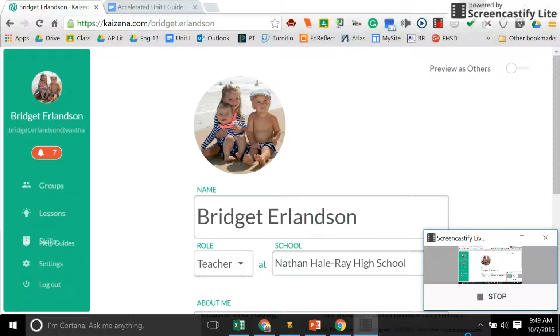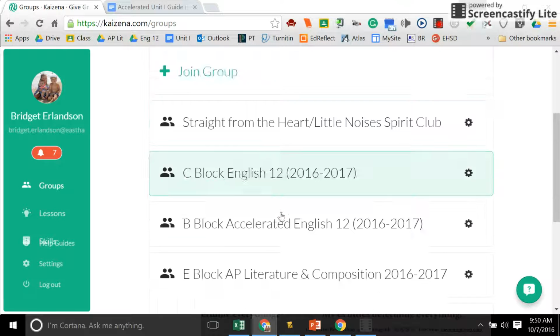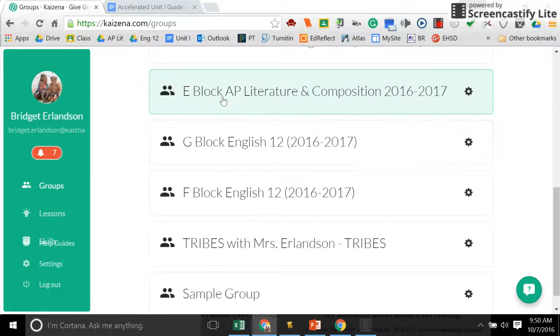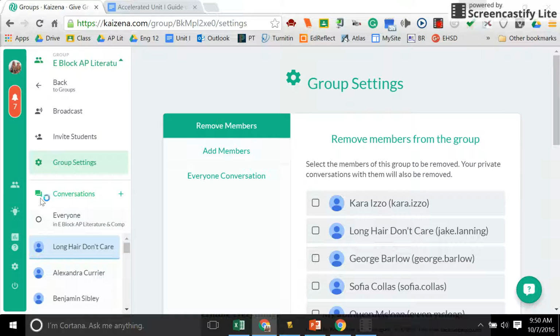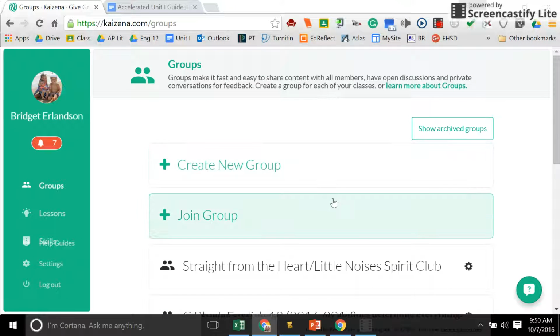So I want to share a little bit of information about this app that I've been using recently called Kaizena. It is an interactive feedback experience. It is set up like Google Classroom. You have to establish your groups, your classes, and then once that happens, your kids get a code and the directions that they have to follow and sign in. Once they do that, we can then essentially have conversations with these groups.